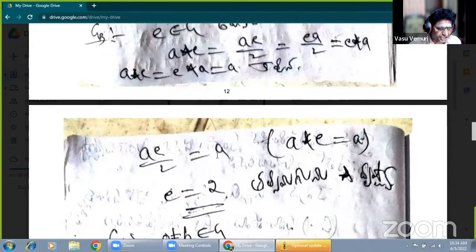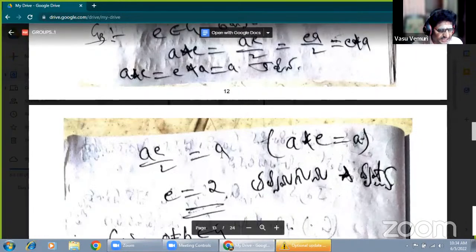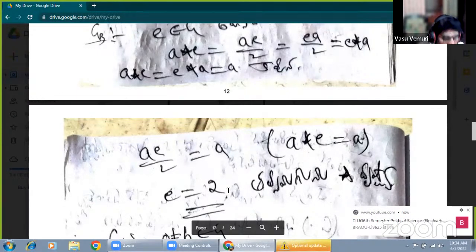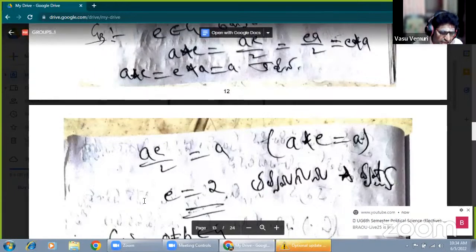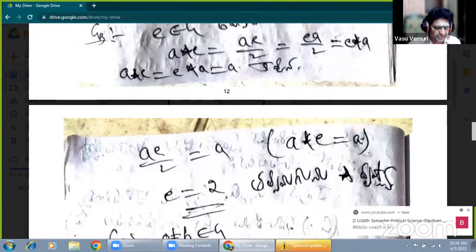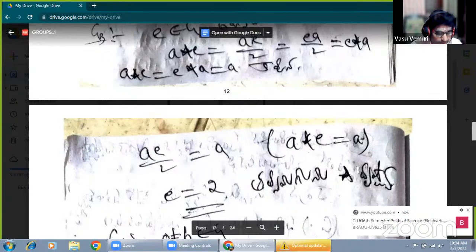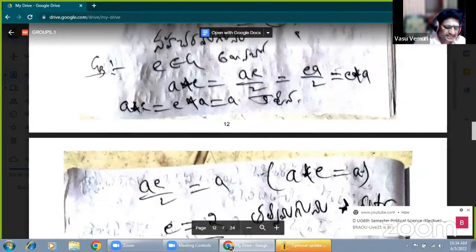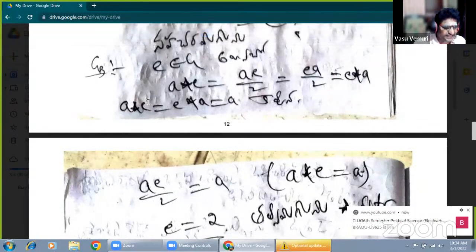Suppose the left cancellation law: here a is cancelled, and by cross multiplication e equals 2 into 1, that is e equals 2. Therefore 2 is its identity. Here the identity value is equal to 2 with respect to the star composition. Okay, that is the existence of identity. This is the right identity and this is the left identity. Replacing this one, a star 2 equals 2 star a equals a.